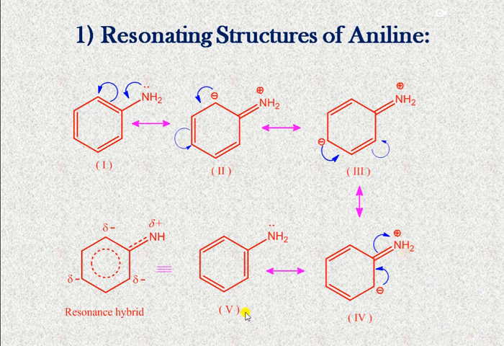and we have 5 different resonance forms. Okay, and these contribute to the resonance hybrid. Okay, these are the resonating structures of aniline.